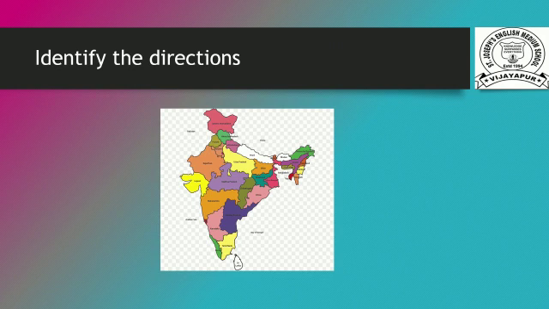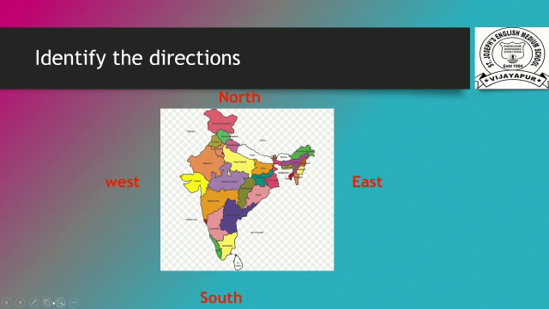As I told before, there are four directions. North is on top, south is at the bottom, east is on the left and west is on the right. When we are standing in front of the map, top is north, bottom is south, left is east and right is west. So Delhi is in the north. We identify very easily which direction Delhi is. Yes, Delhi is in the north.